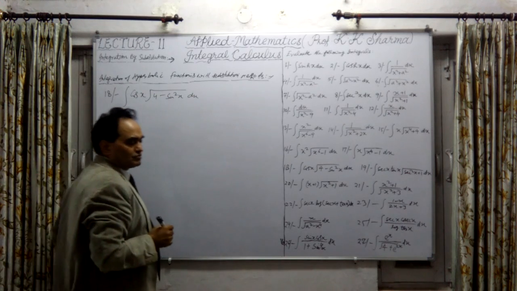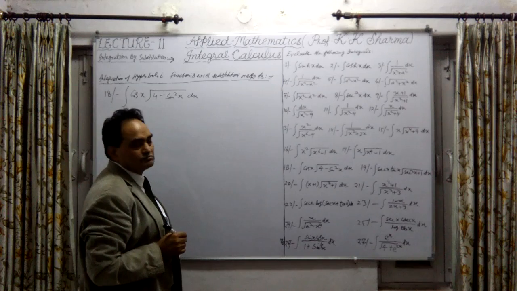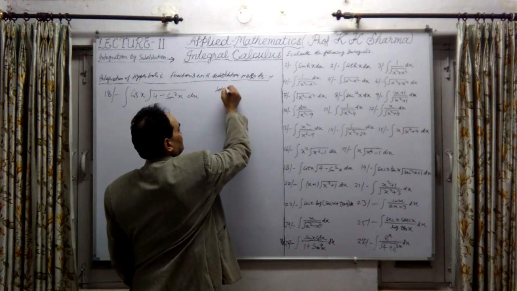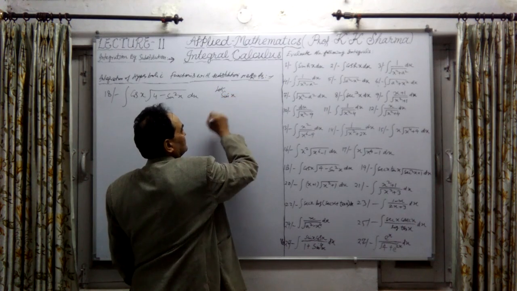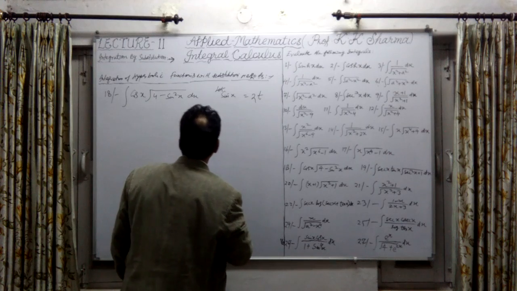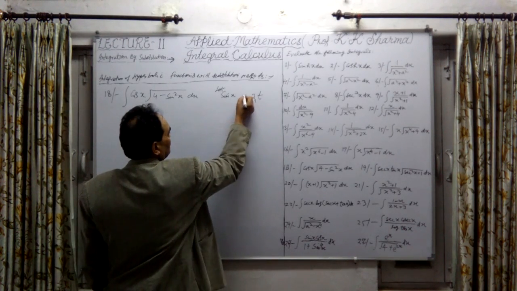In place of sin x, we have to substitute some other variable. Let sin x equal to 2t, so that this 4 can be taken out.